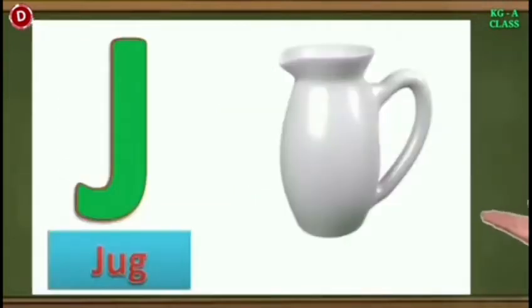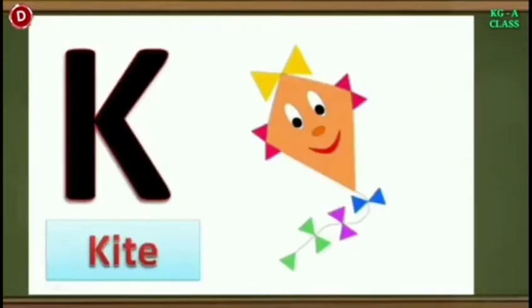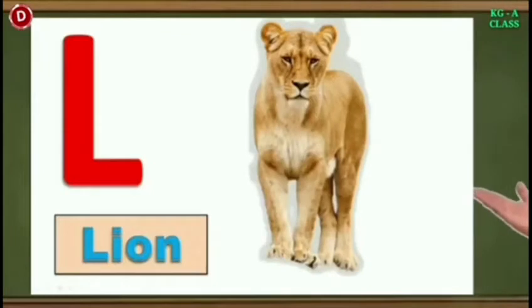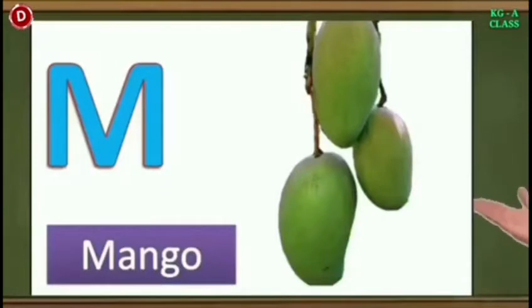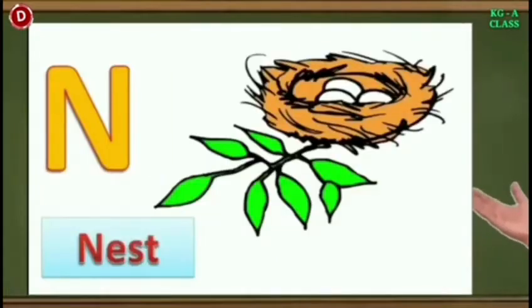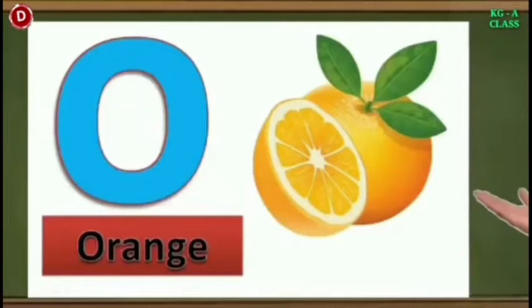Now comes J. J for jug. Children, after J, this is K. K for kite. Next letter is L. This is L. L for lion. Now comes M. M for mango. Summer is the season of mango. Now comes N. N for nest. The bird lives in a nest. Children, this is O. O for orange.